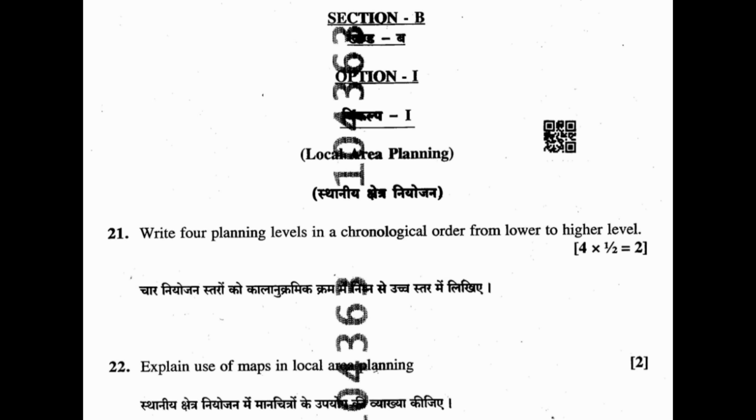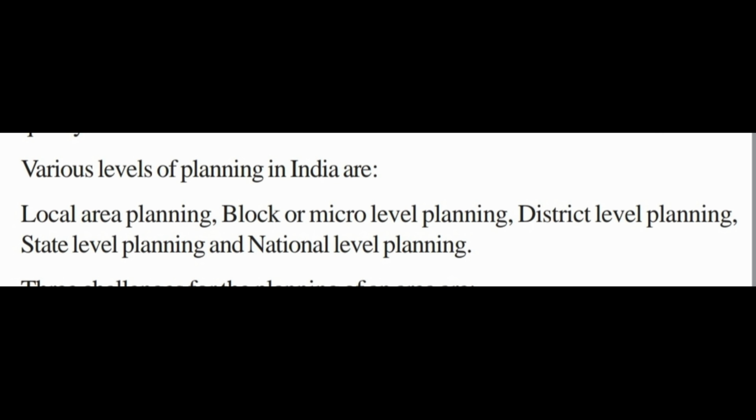Section B, option 1. Question number 21. Write 4 planning levels in a chronological order from lower to higher level. Answer. Various levels of planning in India are local area planning, block or micro level planning, district level planning, state level planning, and national level planning.